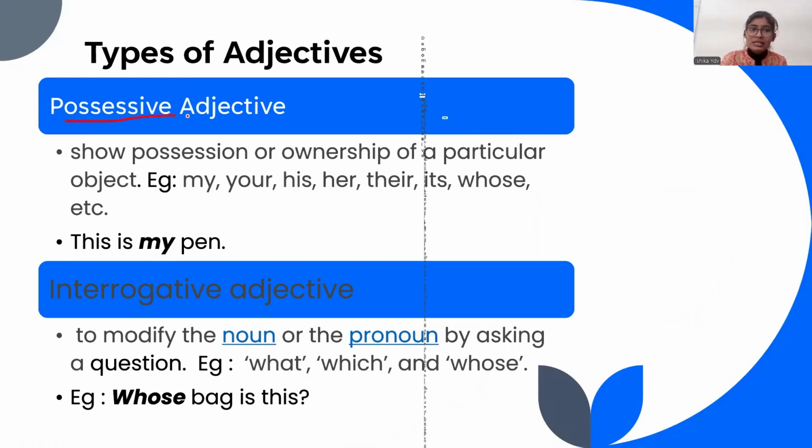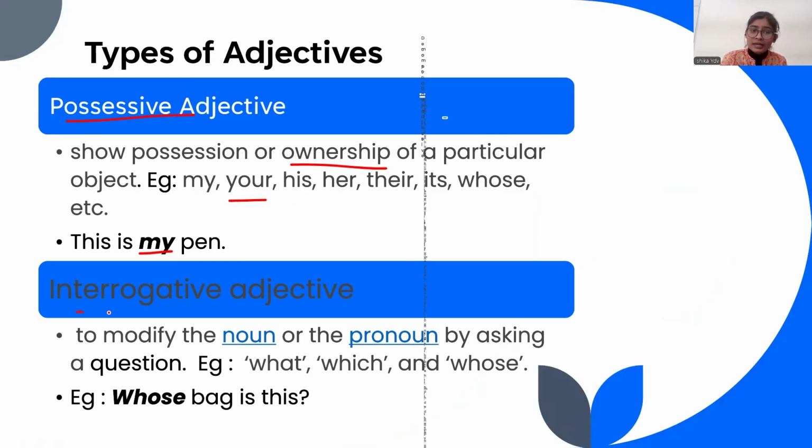Possessive adjective, you can say that it shows the ownership of a particular object. For example, this is my pen. So I'm trying to say that this pen is mine. Or you can say that this is your bag. So in this case, your is basically telling us about the ownership of an object.